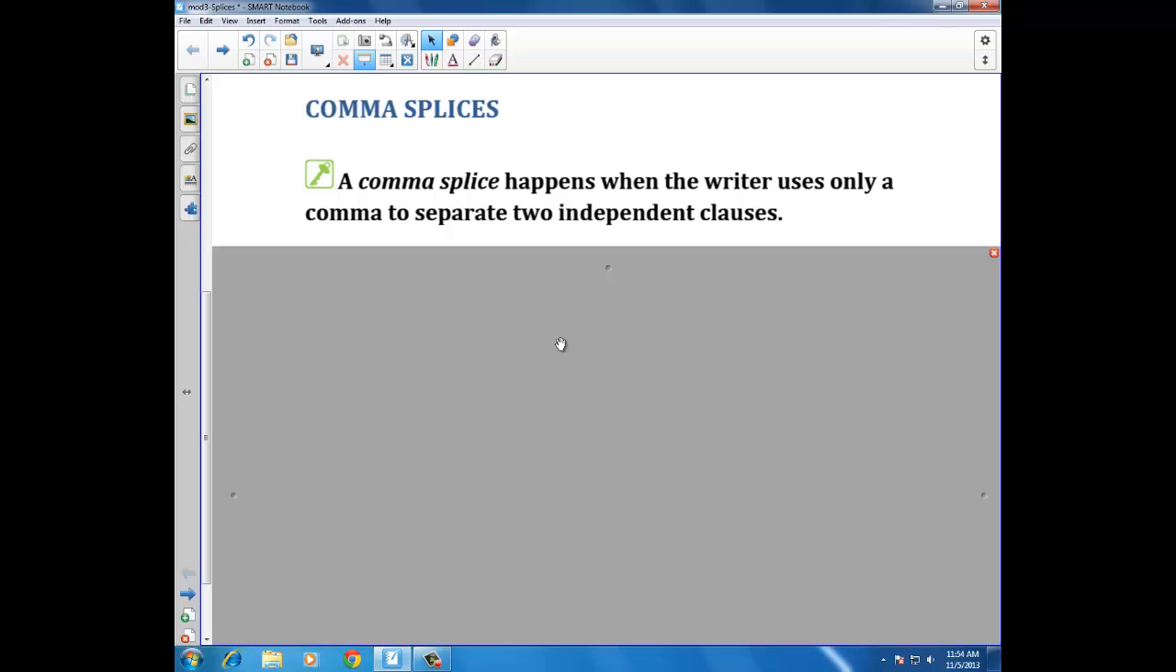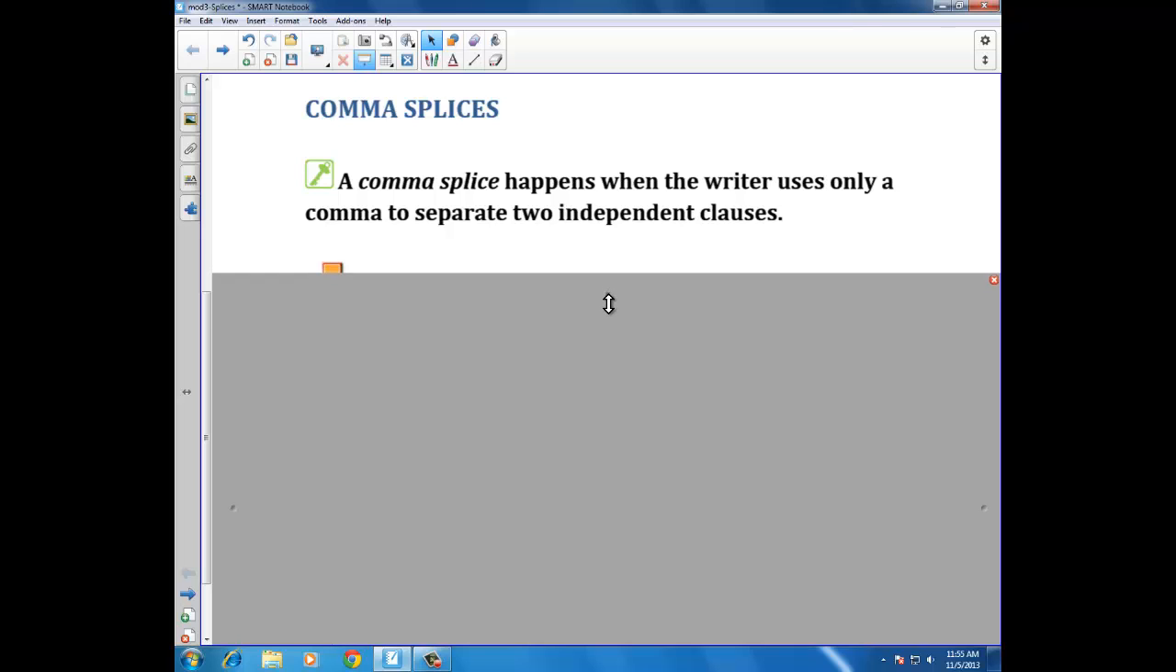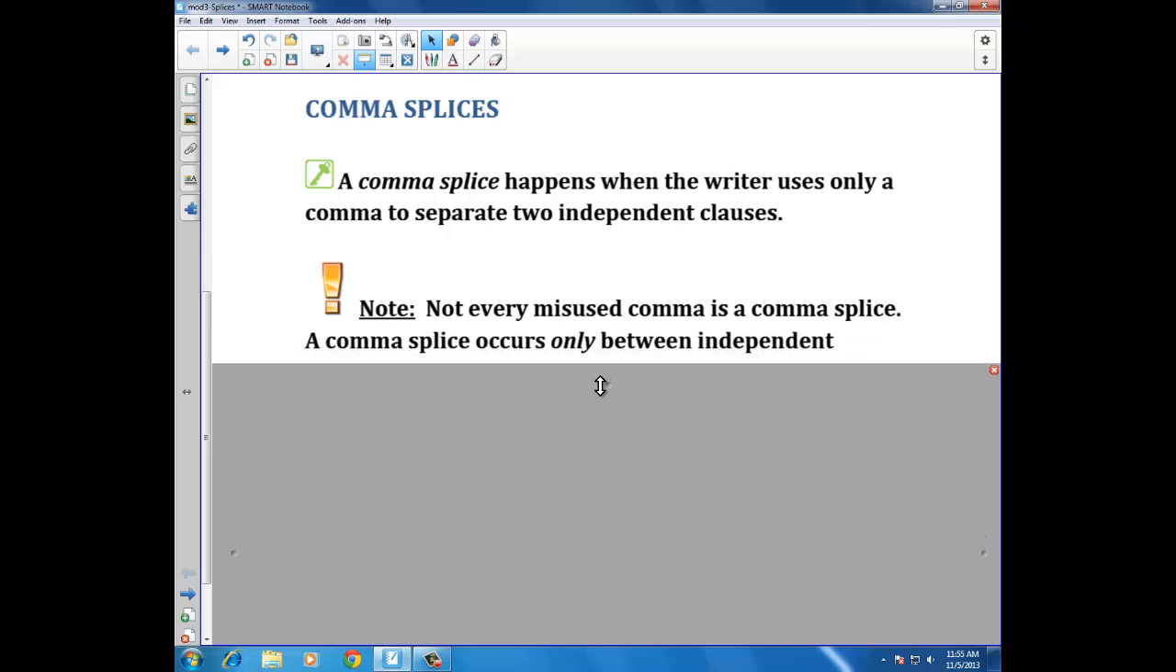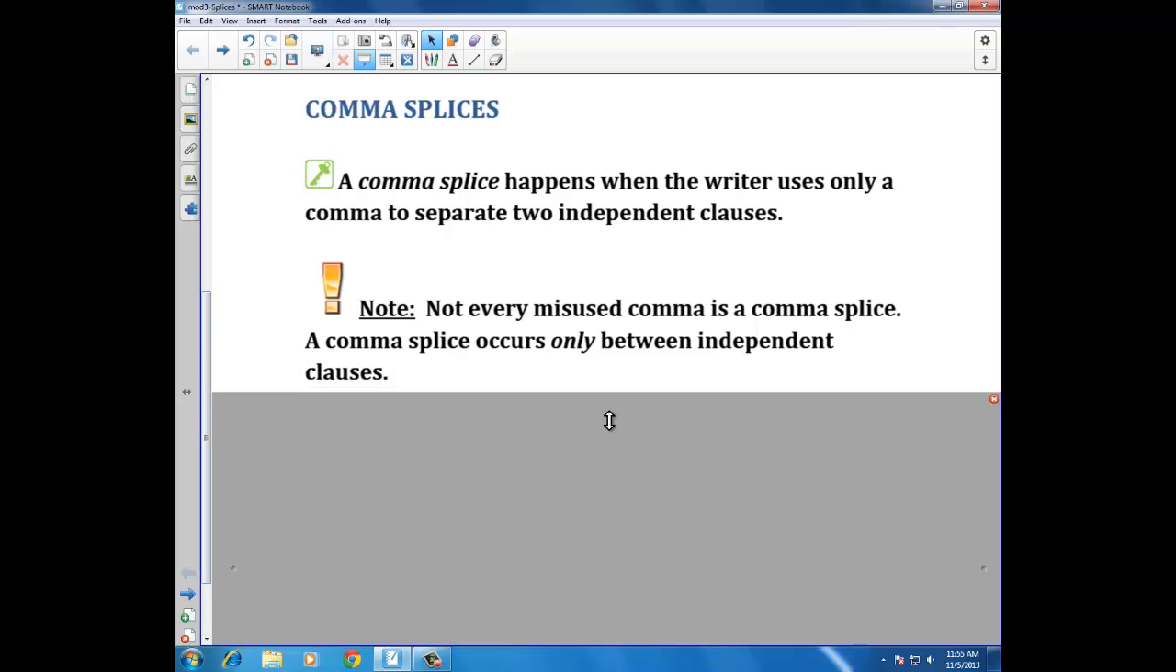The last sentence error that is discussed in this module is a comma splice. The comma splice happens when the writer uses only a comma to separate two independent clauses. Remember when we talked about run-ons, we said you really have to have not just the comma, but a FANBOYS. Not every misused comma is a comma splice. The comma splice only occurs where two independent clauses come together.